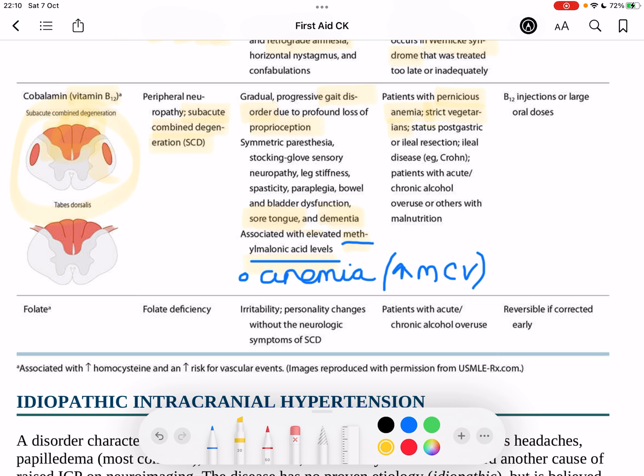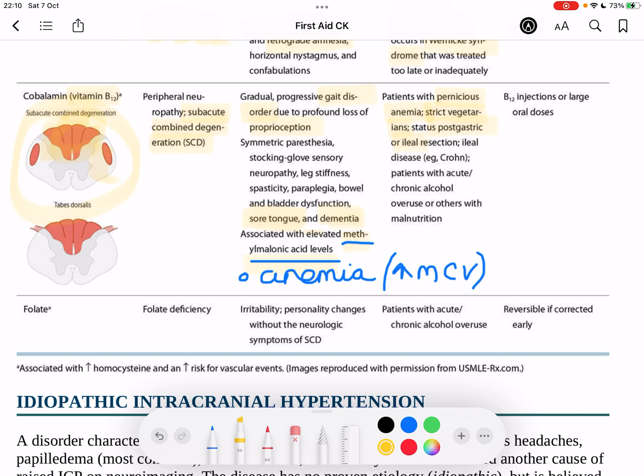Anybody who's had a post-gastric resection or ileal resection, and that's because of exactly what I've just mentioned. Intrinsic factor is produced in the stomach, so if we don't have a full stomach, i.e. if somebody has gastric sleeve bypass for bariatric surgery, these patients will lack the lining of the stomach that produces intrinsic factor, which is then going to assist B12 absorption. Ileal resection or ileal disease, such as Crohn's disease.